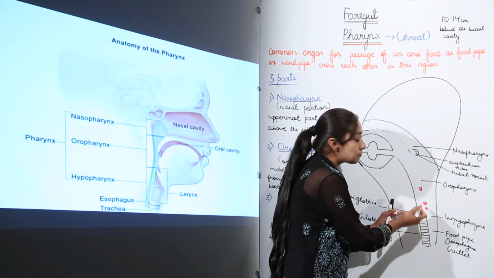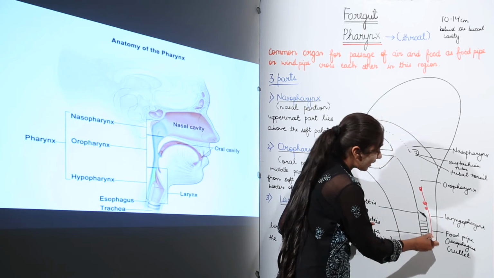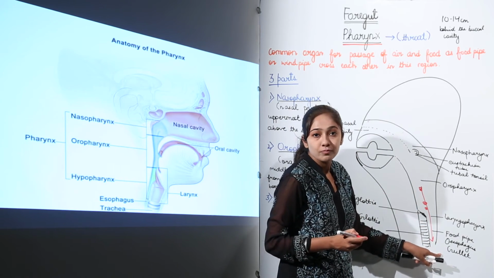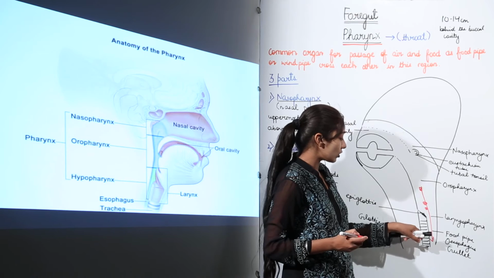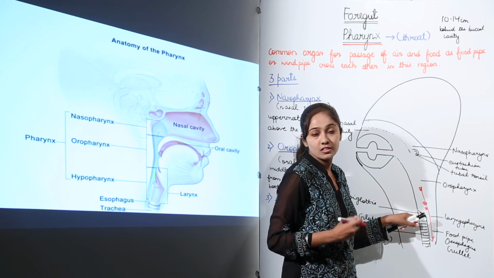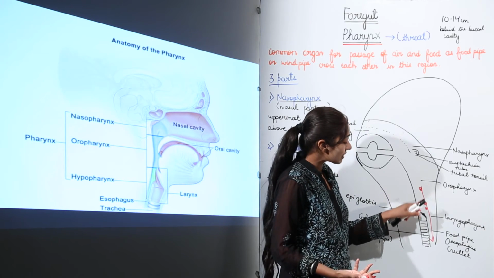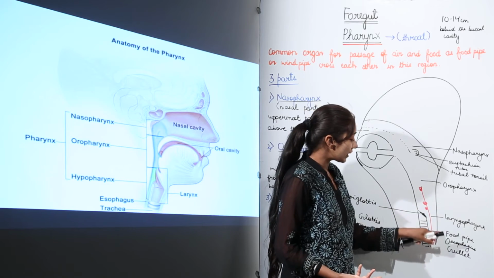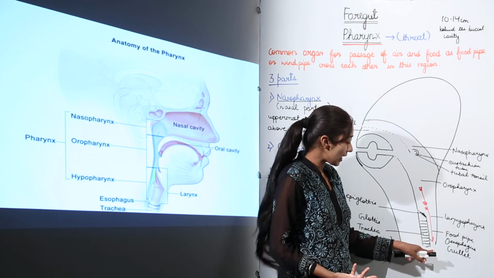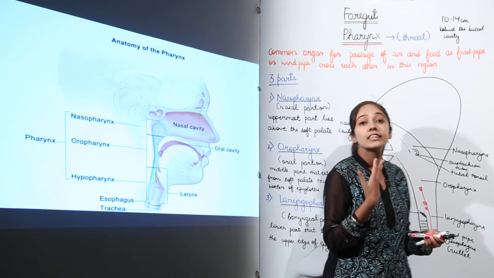This epiglottis prevents the food from entering into the windpipe so that it can directly enter into what? It can directly enter into the food pipe. So the food will not enter into the trachea or the windpipe, because of this flap-like covering which is known as epiglottis. And because of this, the food is going to enter into the esophagus or the food pipe or the gullet. So I hope that this structure till here is clear to you all.